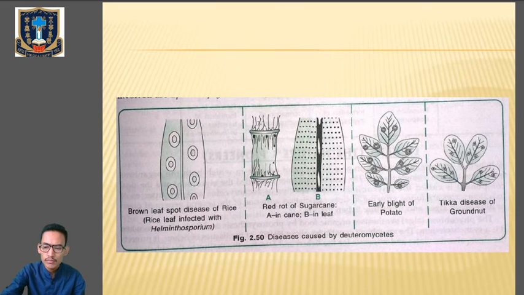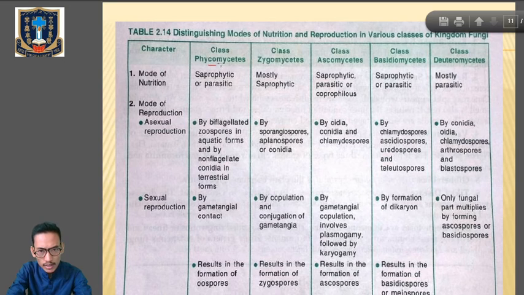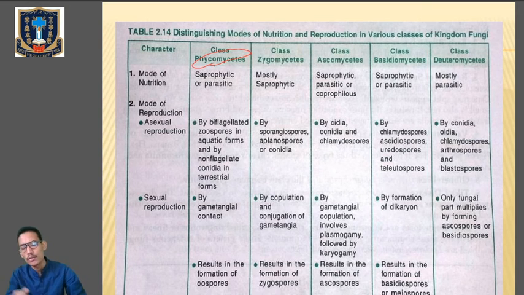Clear? So now, briefly, we will see the distinguishing features between the different classes of fungi. First of all, you can see the Phycomycetes. I have been telling you that Phycomycetes is divided into two groups, Oomycetes and Zygomycetes. So we'll just go through the characteristics of Zygomycetes. Then the second class, Zygomycetes, then Ascomycetes, Basidiomycetes and Deuteromycetes.